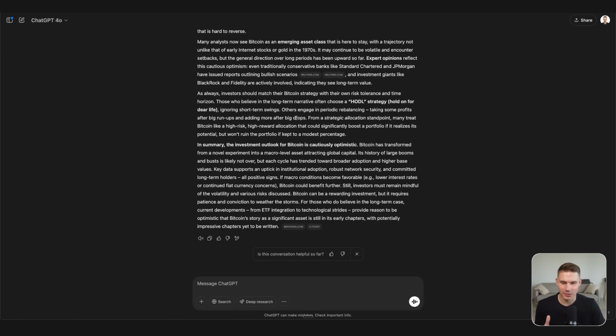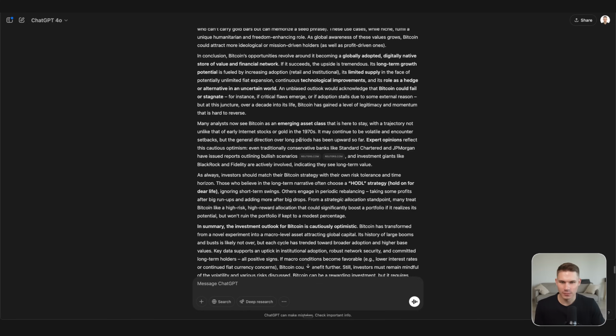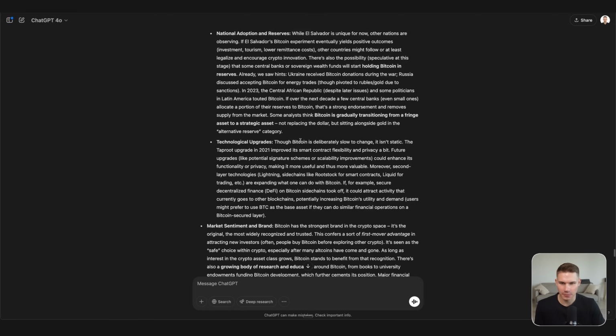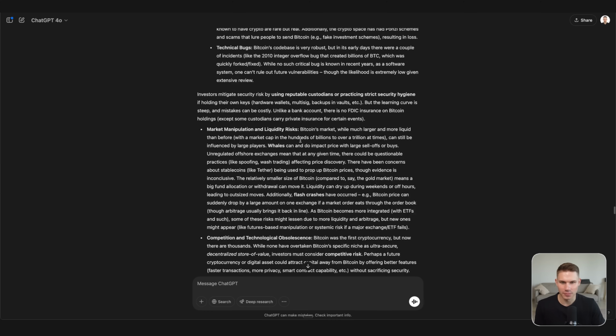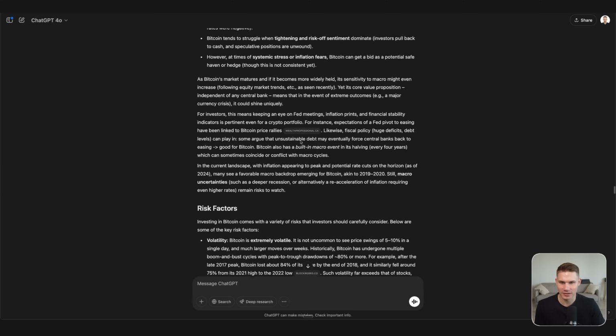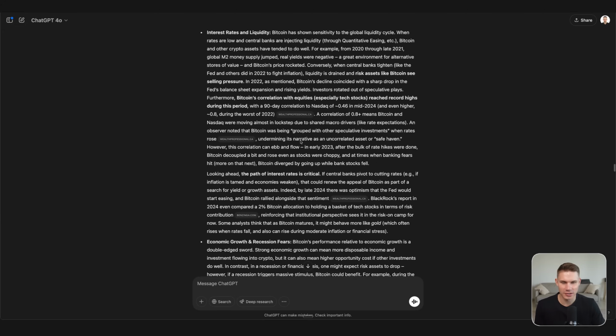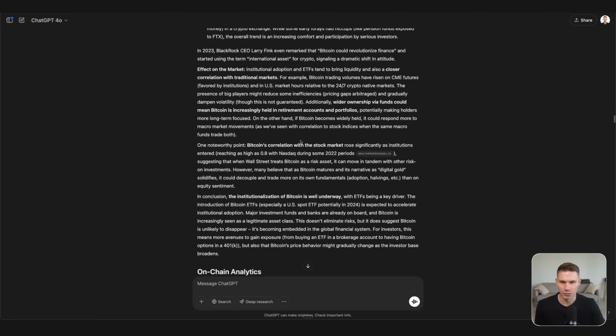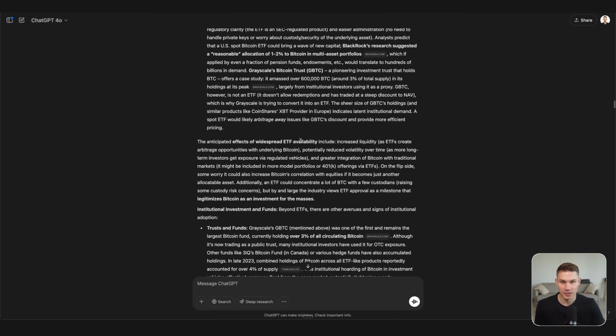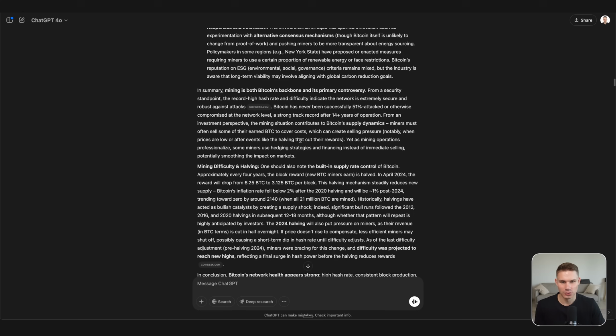Okay, as you can see, about 10 minutes later, it used more than 30 sources and came up with this incredibly lengthy report on the Bitcoin market outlook. So as you can see, it contains a ton of text. It literally takes me like 10 or 20 seconds just to even scroll through it. And I suppose it would have taken me at least 10 minutes to read.